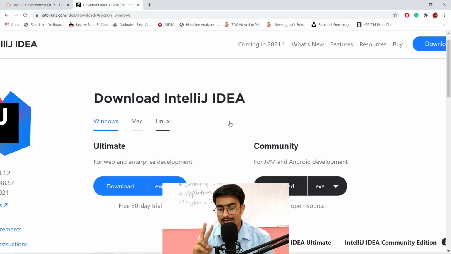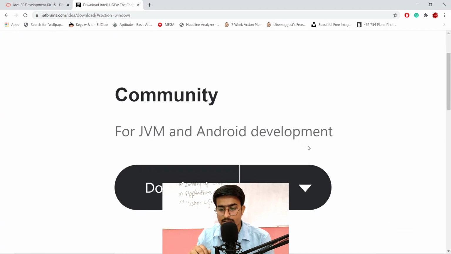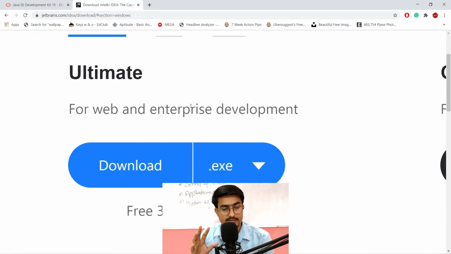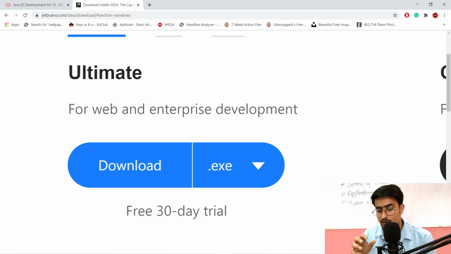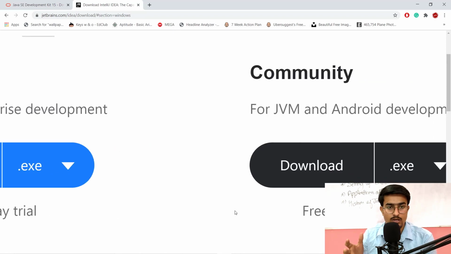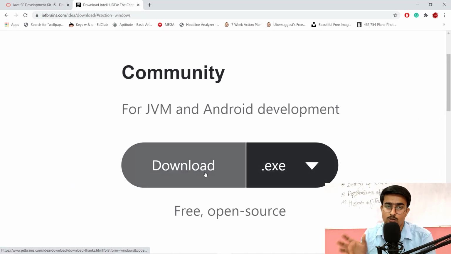Here are two different categories: one is Ultimate and the other is Community. Basically, we have to go with the Community one and download it. In case you download the Ultimate one, this is a paid version and you will be given only a free 30-day trial. After the 30 days, it will expire. So we don't need to download this one. The work we are doing is learning, and for learning purposes, the Community version is more than enough. We don't need to go beyond this. So basically we'll be downloading these two things.